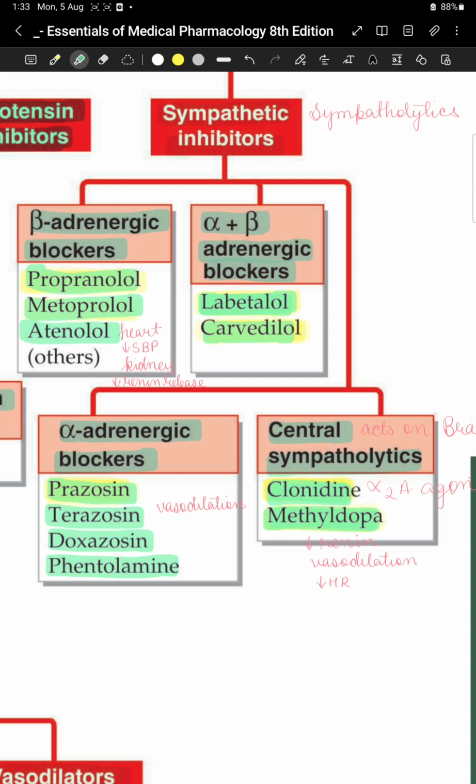In sympathetic inhibitors we have alpha adrenergic blockers which are phentolamine, prazosin, terazosin, doxazosin. Then beta blockers which are propranolol, metoprolol, and atenolol. Then alpha plus beta adrenergic blockers which are carvedilol and labetalol. Clonidine and methyldopa are central sympatholytics.